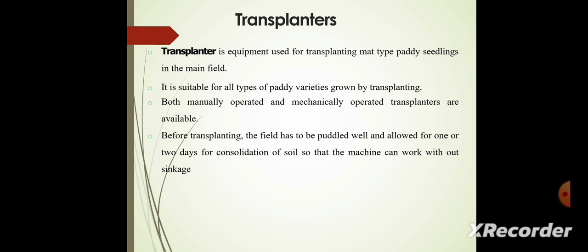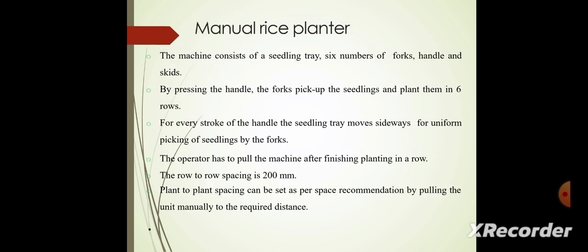Then next we see what a transplanter is. A transplanter is an equipment used for transplanting mat type paddy seedlings in the main field. It is suitable for all types of paddy varieties grown by transplanting. Both manually operated and mechanically operated transplanters are available. Before transplanting, the field has to be puddled well and allowed one or two days for consolidation of soil so that machines can work without sinkage.